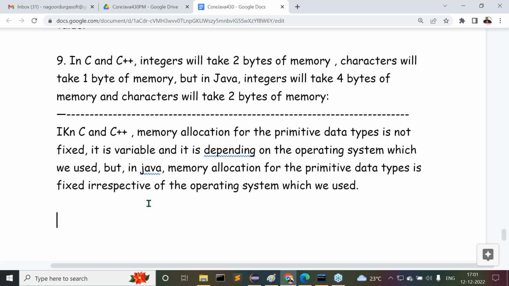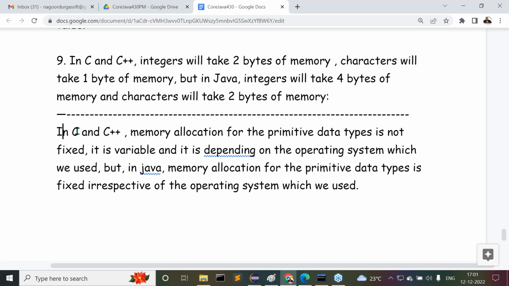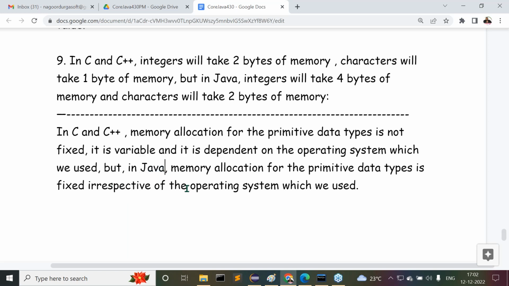In C and C++, memory allocation for the primitive data types is not fixed. It is variable, and it is dependent on the operating system which we use. But in Java, memory allocation for the primitive data types is fixed irrespective of the operating system which we use. This is the final conclusion I'm telling to you.